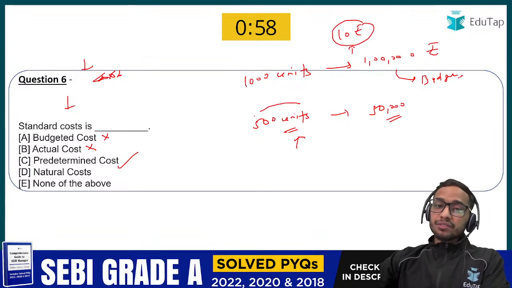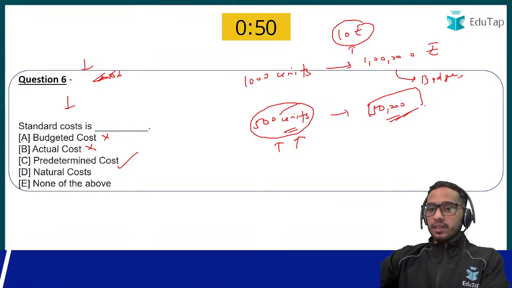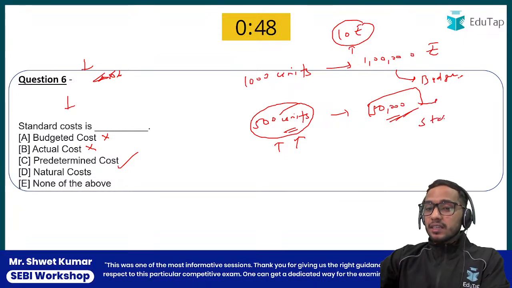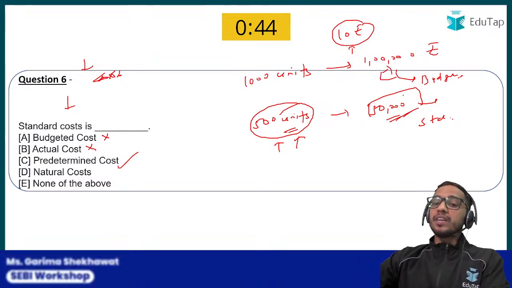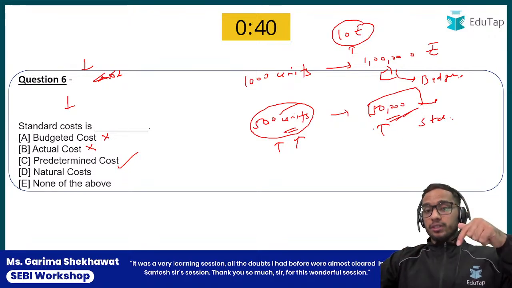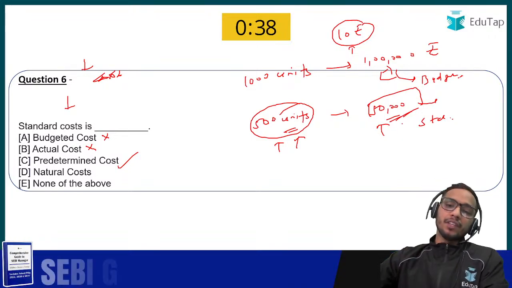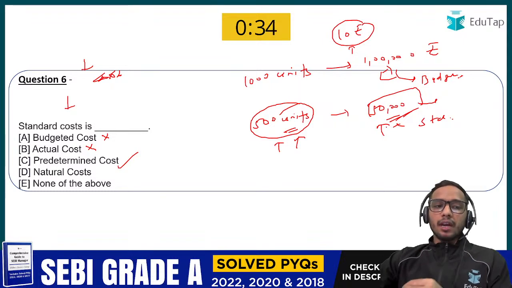So for this actual production, whatever cost you can say is there, it is called standard cost. But budgeted cost is your 1 lakh rupees. On the other hand, your standard cost for actual output is only 50,000 rupees. So this is the difference between budgeted cost and the standard cost.